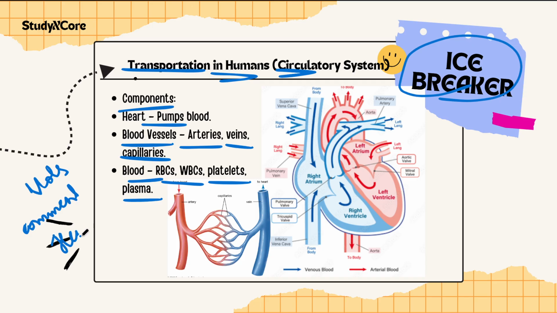So what happens? You can see these diagrams, right? From the body, blood comes like this, from both sides, and it goes and pumps into the left bank and the right bank. Again in this one, there is an input, and then it goes to the other sides. You have learned more about this in detail in grade 9 already.